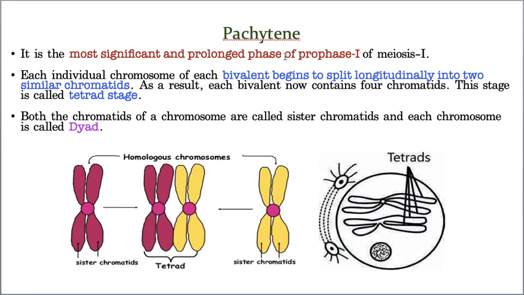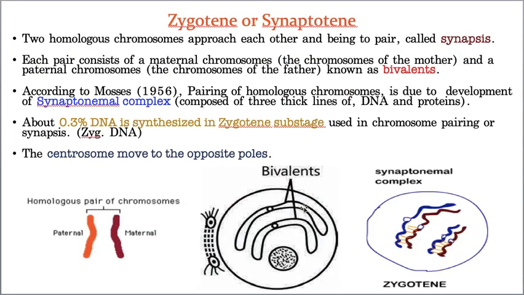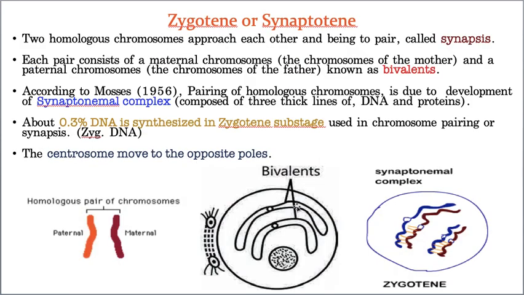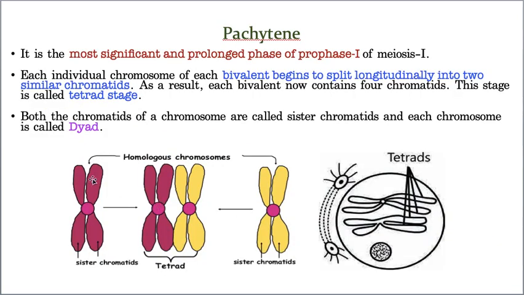Let us see. Okay. First thing is, these are paternal and maternal chromosomes. Now these chromosomes undergo a longitudinal split. See how they undergo longitudinal split. Let us take this red color, I think this is red color only. Let us take this red one as the mother chromosome, and this yellow one as the father chromosome. Now what happened? They underwent longitudinal split. See, it results in the formation of sister chromatids.